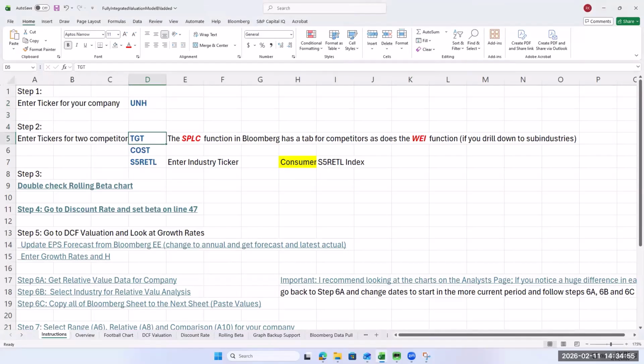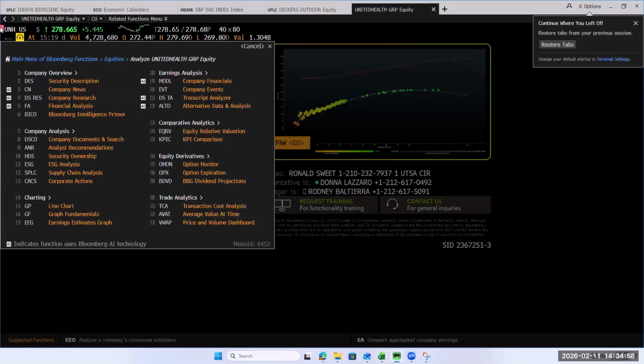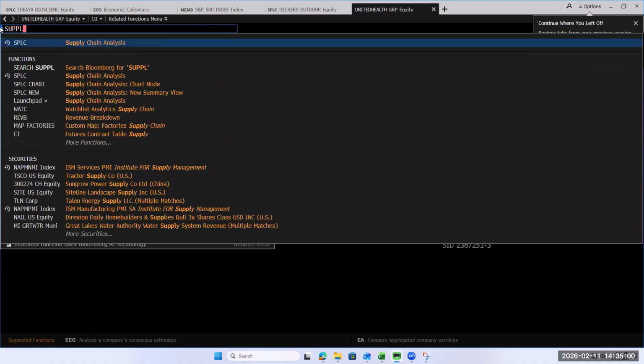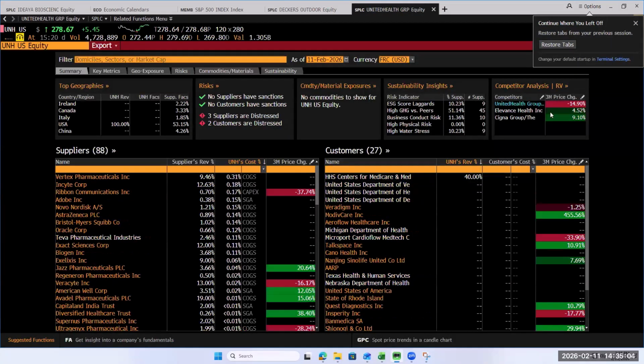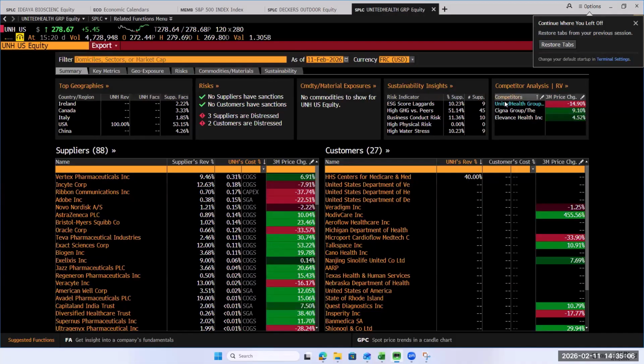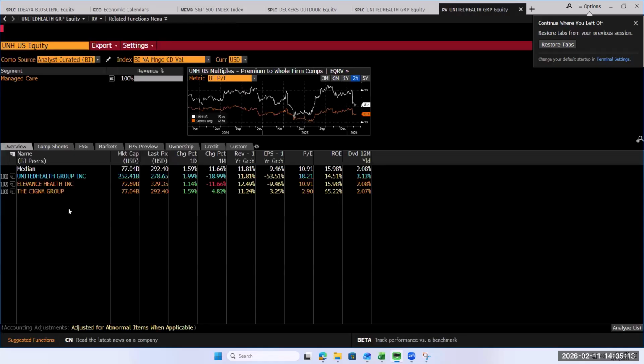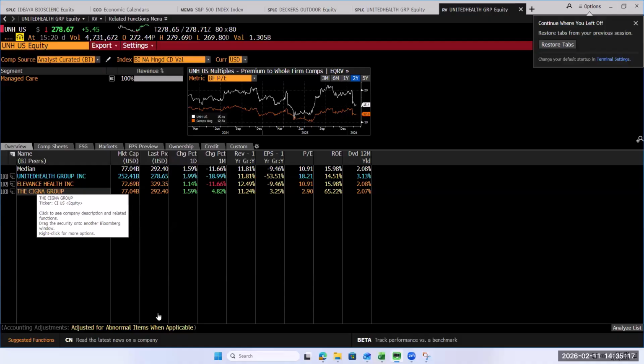We'll find the competitors, which is going to be tough because this is a very unique firm. So SPLC, click on competitors. Cigna makes sense. I can see that. And they're probably the second biggest one out there anyway. There's not a lot of choices, are there? So Cigna, CI.